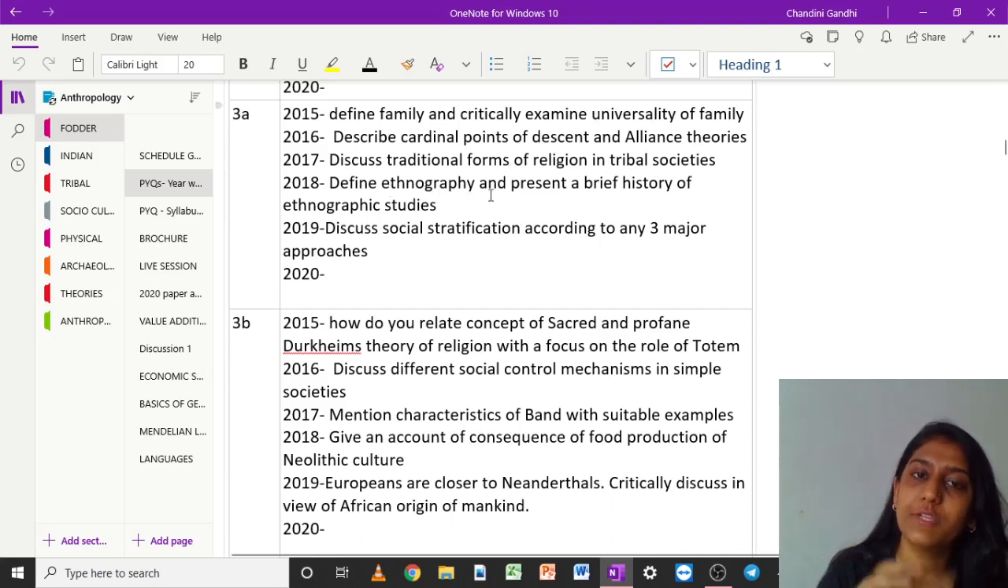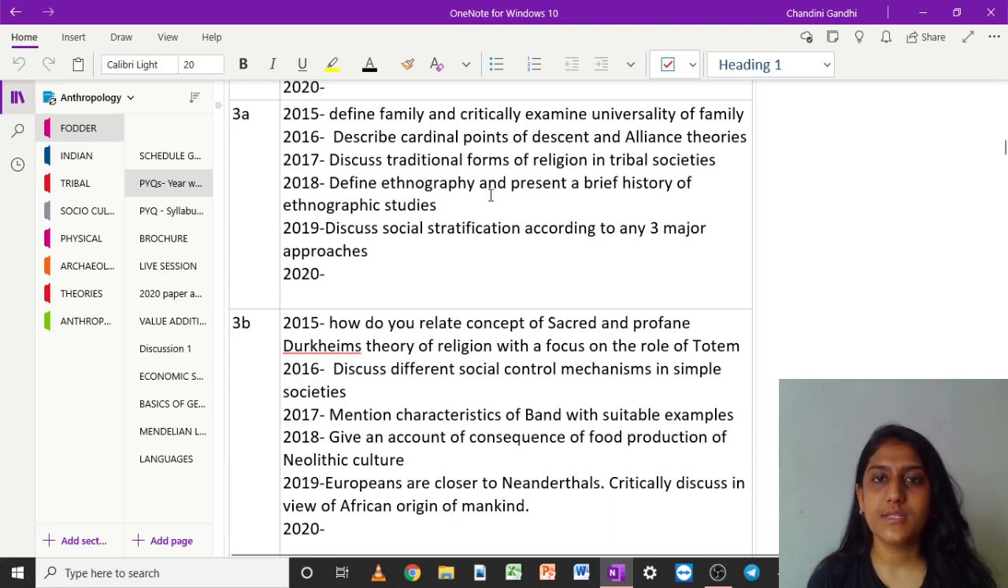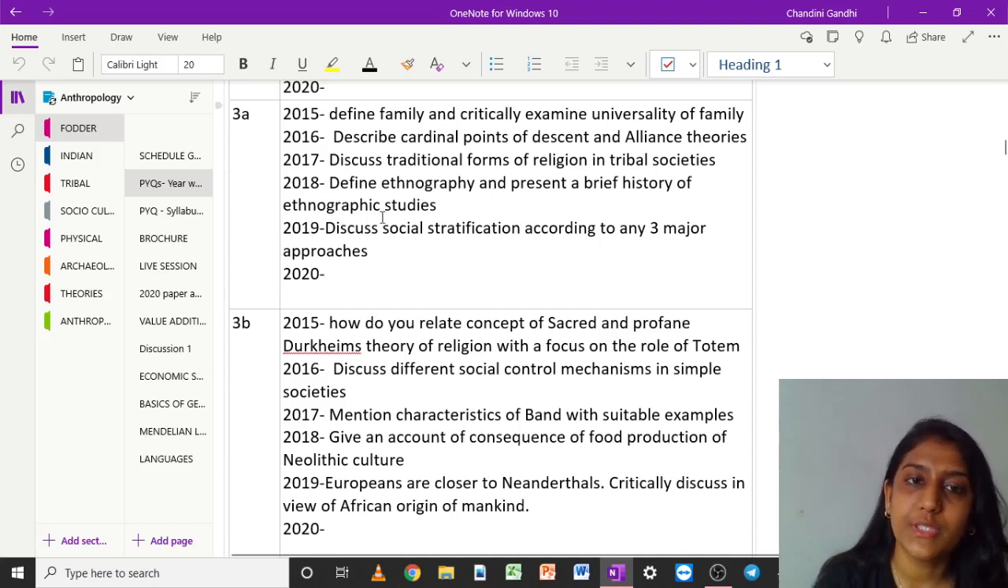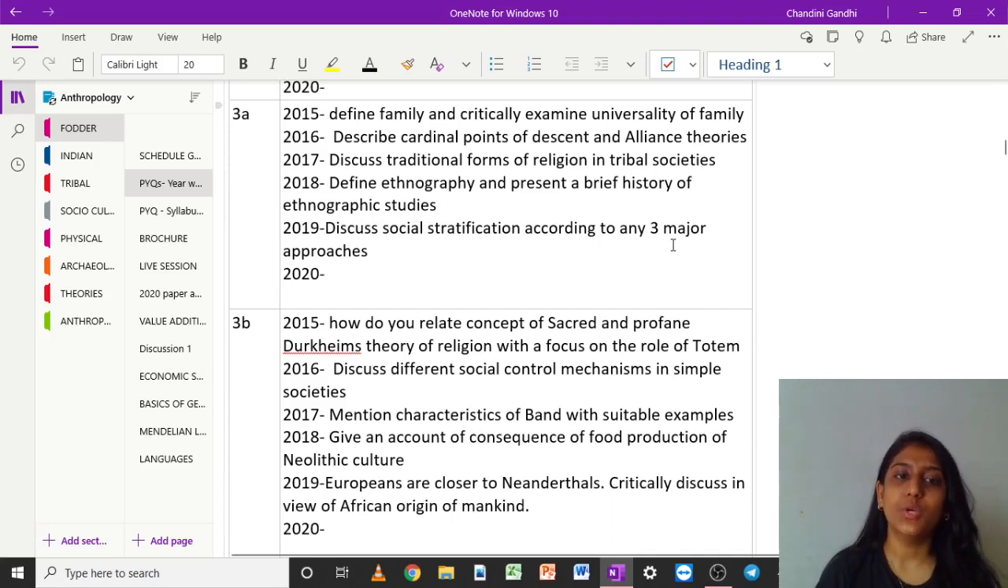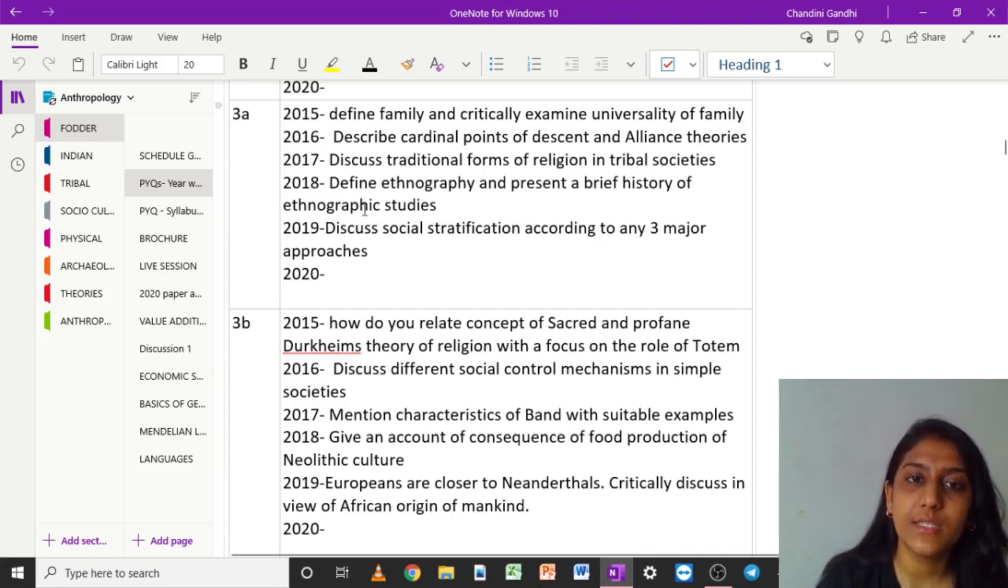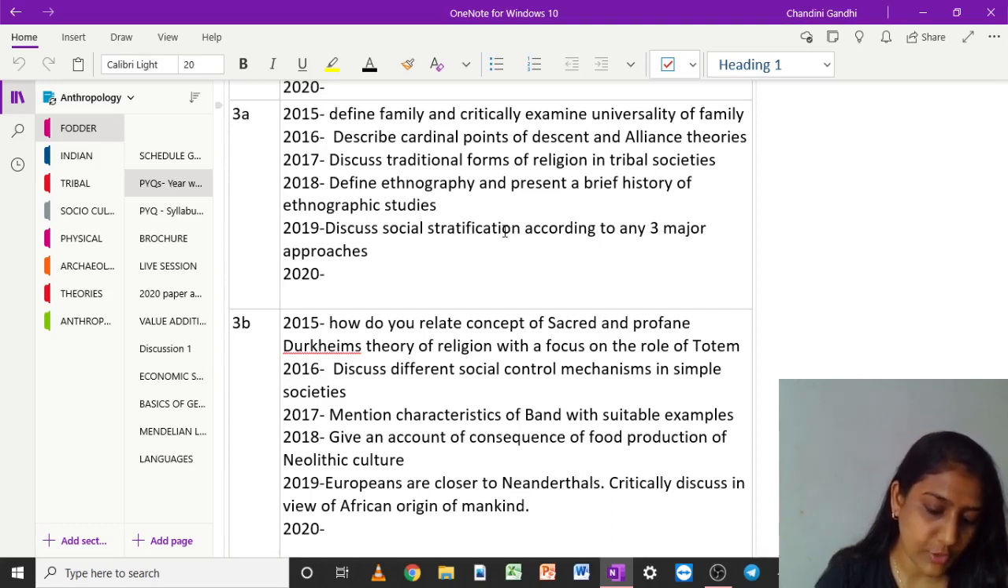Then define ethnography, so you can go to your paper 1 unit 8, and discuss social stratification according to, so this is unit 2. So again you can see that in 2018 it was a similar trend, but in 2019 again they shifted to social stratification, and in 2020 they have moved to feminist movement: impact of feminist movement on universality of marriage and family.